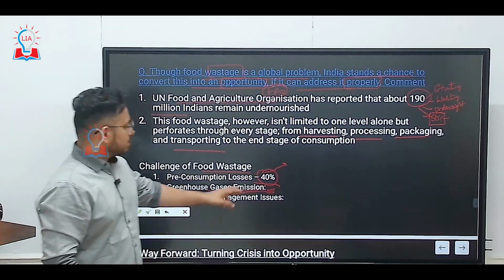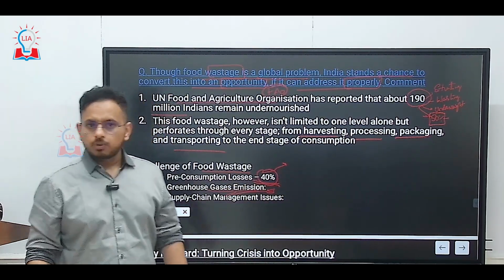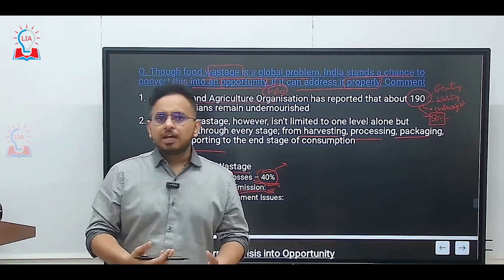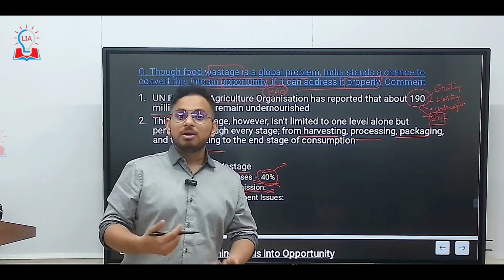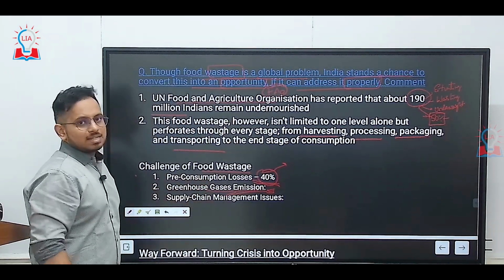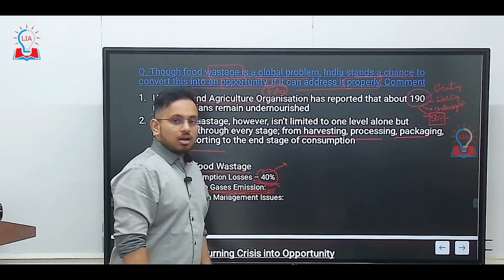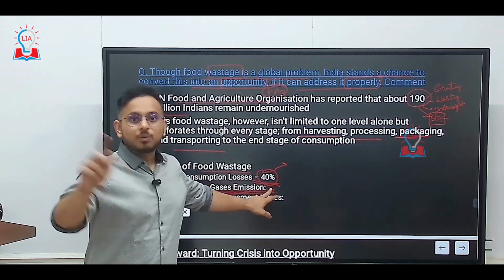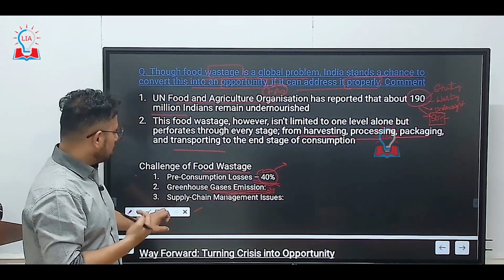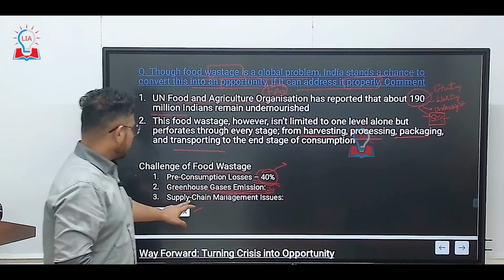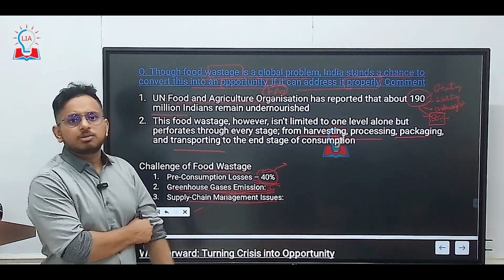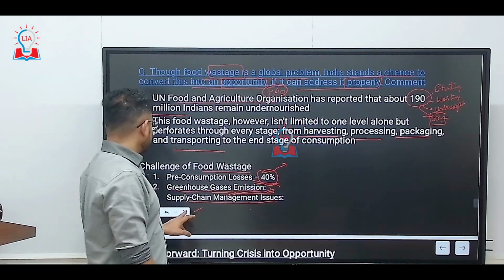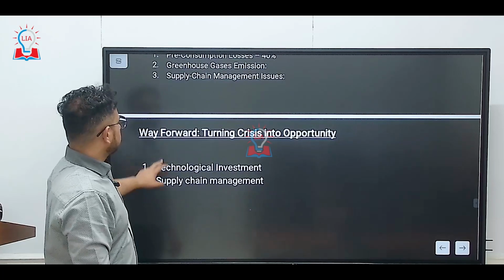Greenhouse gas emission: how is it a problem? The extra food that is wasted will land up in landfills, where it gets rotten. It becomes a medium for bacterial activity and starts emitting harmful gases. Second, the resources used to manufacture this 40% of wasted food also cause global warming, that is greenhouse gas emission. Then there are supply chain management issues: harvesting, processing, packaging, storage, distribution. All these are some of the challenges we have in the food processing sector.